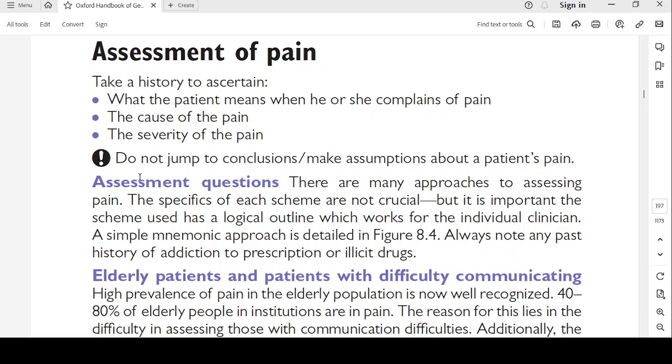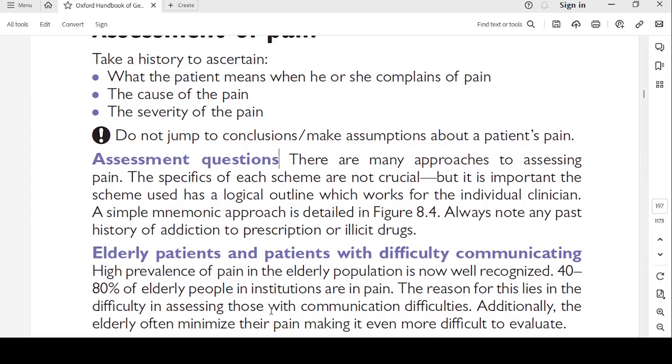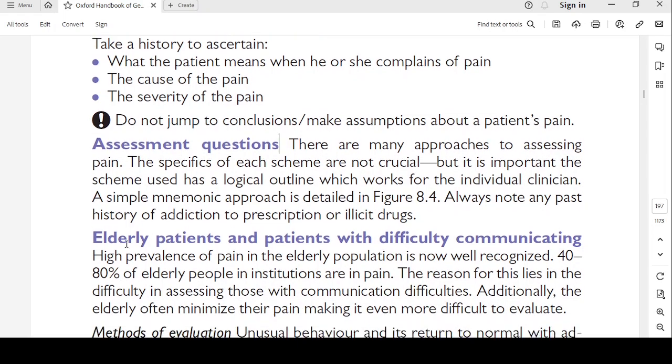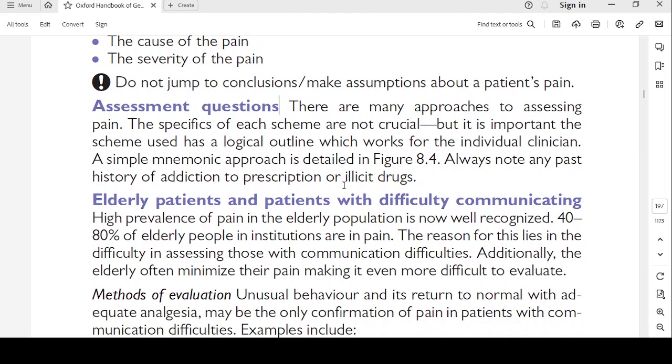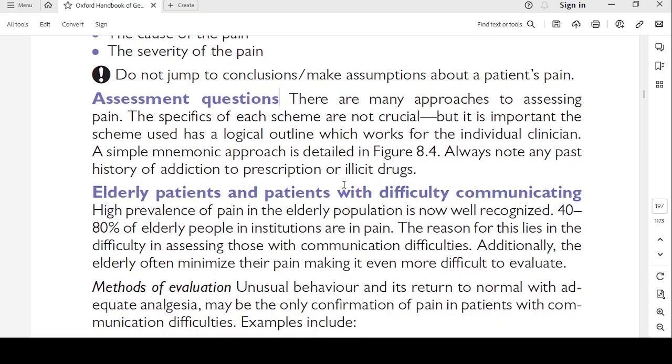Let's continue. Do not jump to conclusions or make assumptions about the patient's pain. Assessment questions. There are many approaches to assessing pain. The specifics of each scheme are not crucial, but it's important the scheme used is a logical outline which works for the individual clinician. A simple mnemonic approach is detailed in figure 8.4. We will see the figure.